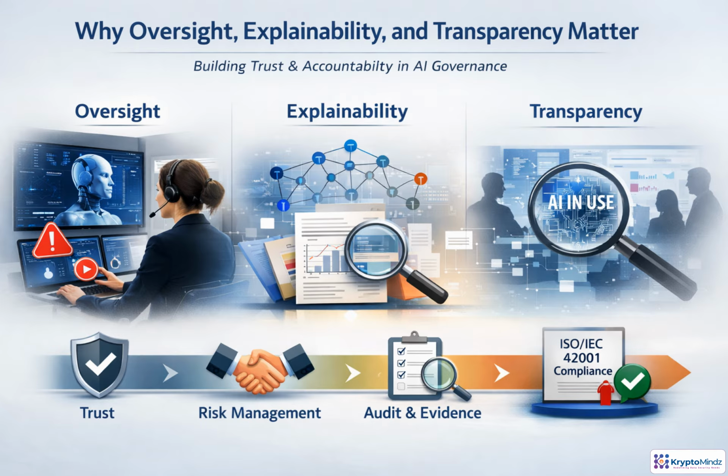Governance becomes real when people can step in, understand outcomes, and see where AI is being used. Oversight, explainability, and transparency move AI from automated output to accountable decision-making. They create trust, reduce risk, and produce evidence that auditors and regulators can rely on.